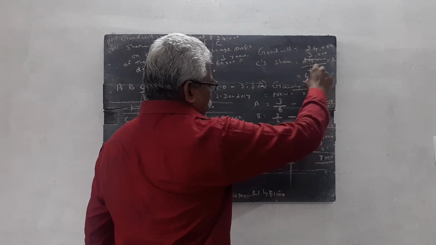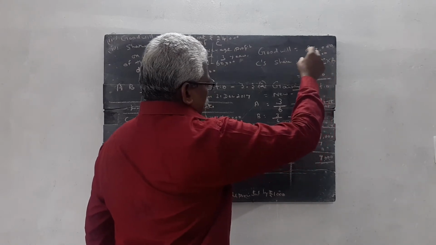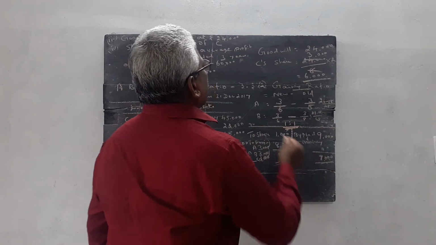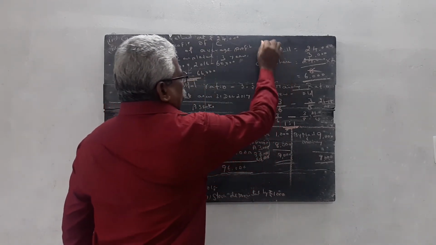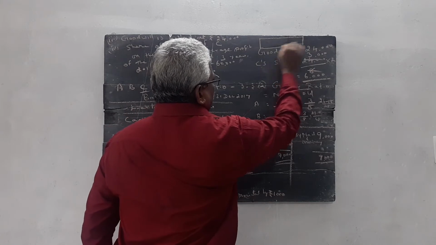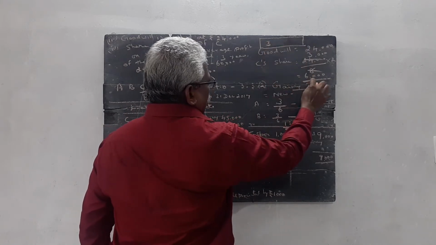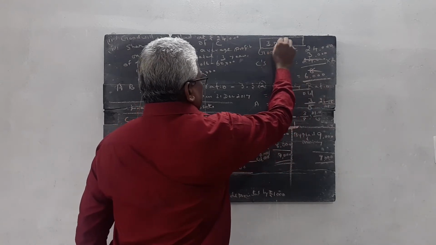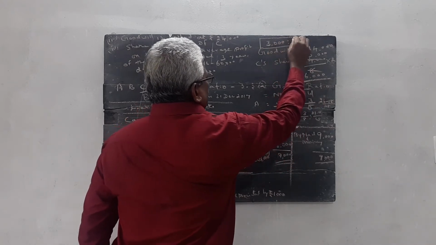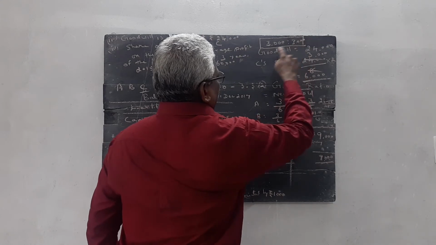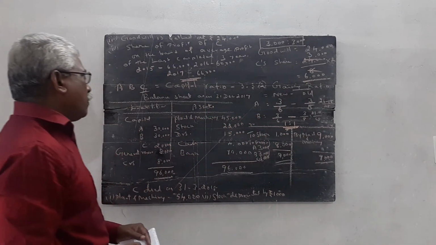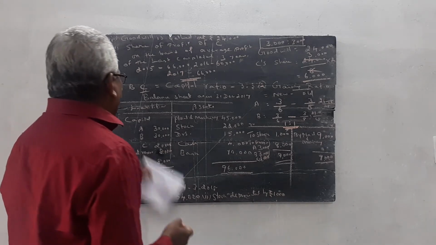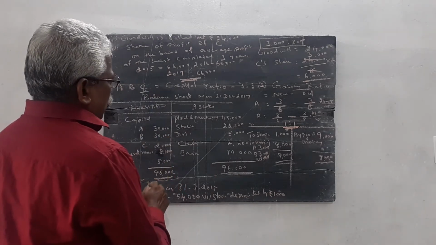The share of goodwill is given by the old partners according to the gaining ratio. So here goodwill is given by A and B. The total amount is 6,000. Out of 6,000, 3,000 is given by A and 3,000 is given by B. So the valuation of goodwill is also completed. Then how do we calculate the share of profit of C?